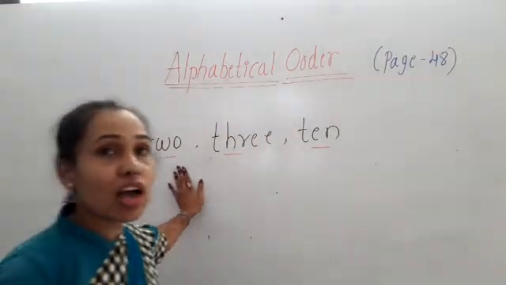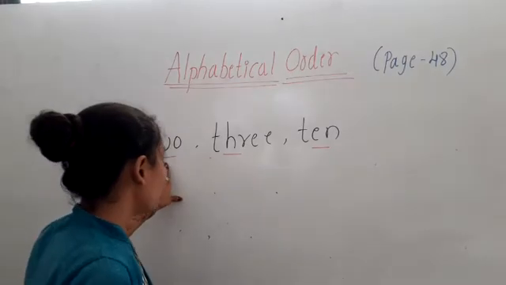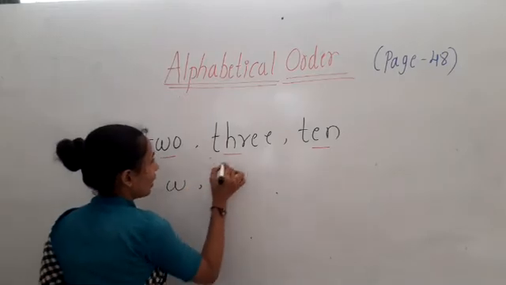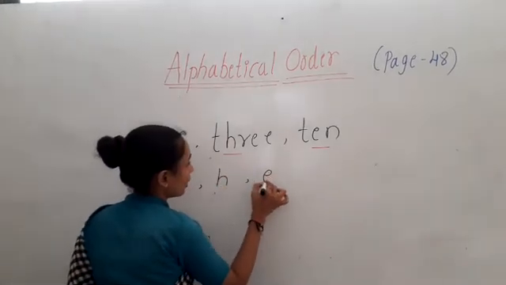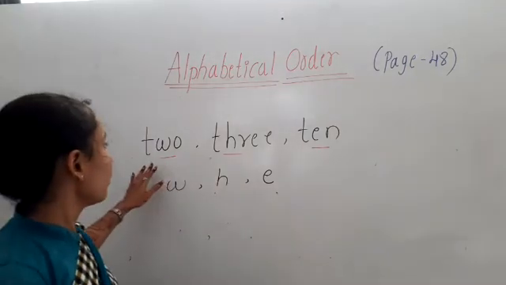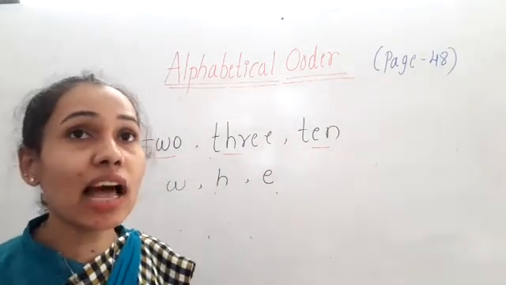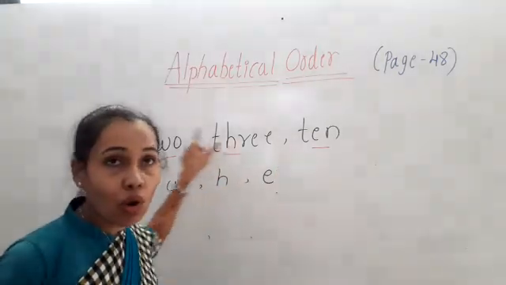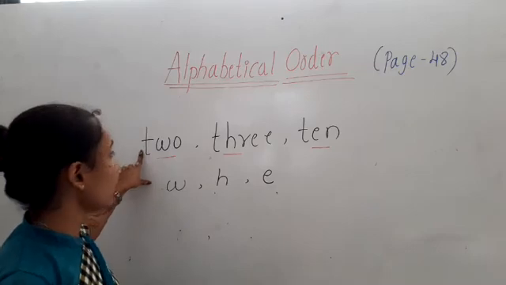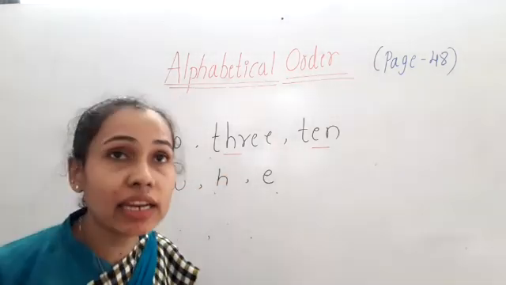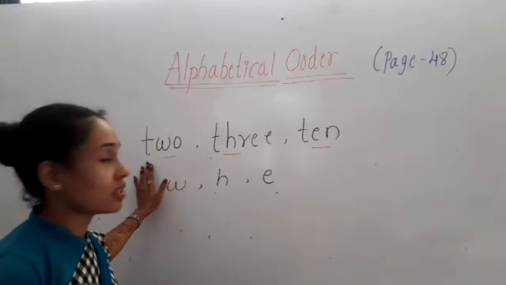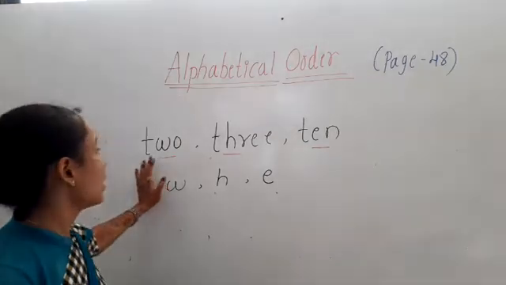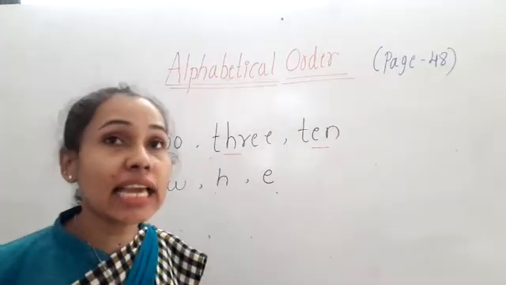So here which are the second letters? Here W, H and E. Okay children, while we are arranging the words in alphabetical order, if the beginning letter is same in all the words, see here T, T, T, then we have to look at the second letter.